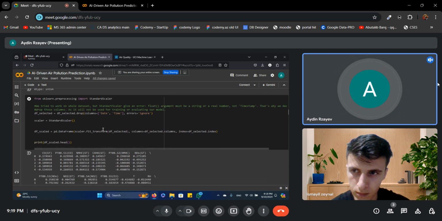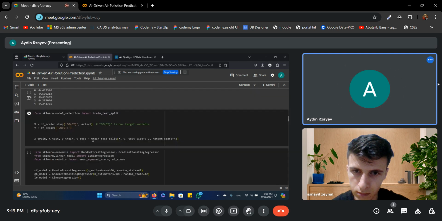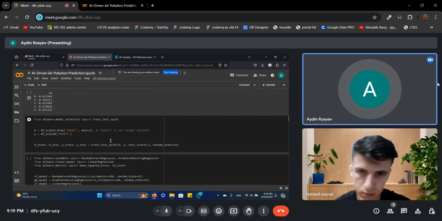Then we used the standard scaler to scale our data. Then we split our data into training and tests. For building the AI models, Ismail will explain.